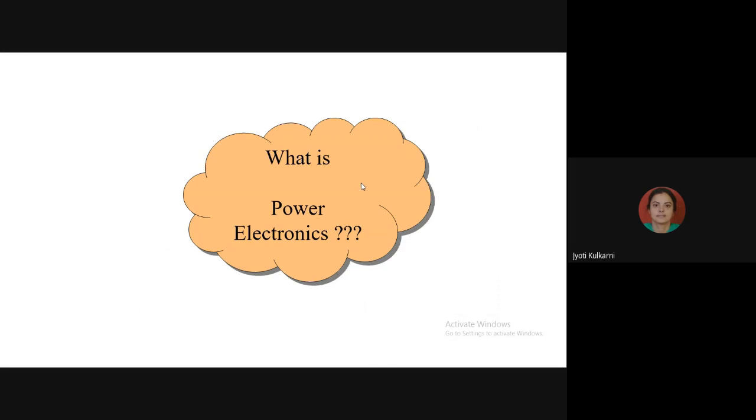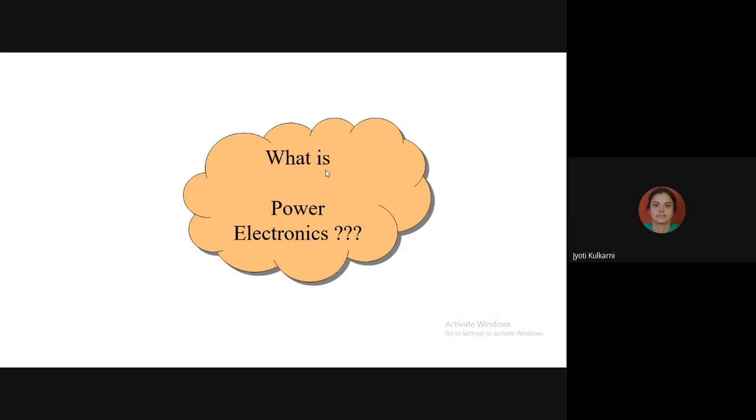So what is power electronics? Can anyone give me the answer? Any basic answer from any student. What is power electronics? Yes, anyone can respond. There are 2 basic words. One is power and another one is electronics. So what do you feel? It is a combination of which 2 subjects? Don't worry, give me the answer. Response is important for me. Okay, so this is the combination of power system and electronics.